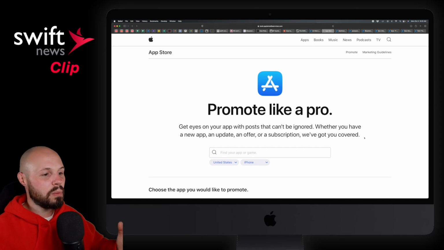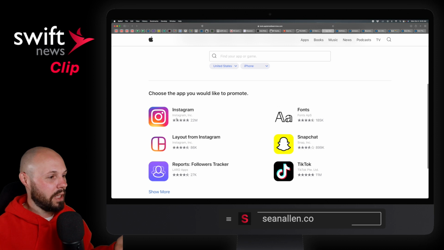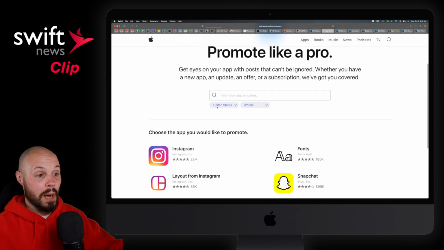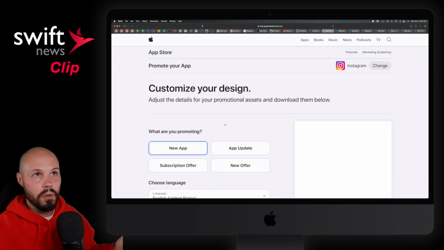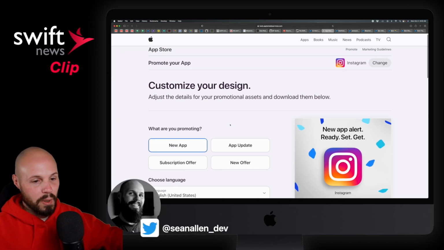Moving on, Apple gave us some more marketing tools. That's better than nothing. So let's pick an app, right? Instagram is what they're kind of giving me. So you would type in your app name. I don't have Creator View up on the App Store yet, so I can't do that. So I'll use Instagram as an example. But you can put any app name in here you like.